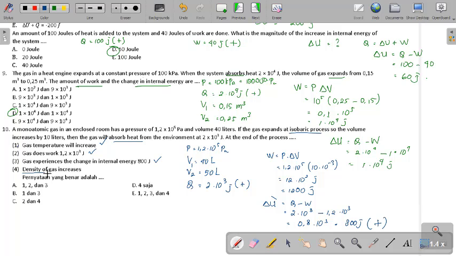Okay, the fourth, density of gas increases. Density, massa jenis, or with symbol rho, which is mass per volume, right? Because the volume is increases, nambah nih, it means the density will be decreases. Dia berbanding terbalik ya, so it will be wrong. The answer is decreases ya, karena ini berkebalikan dia. So the result, the answer is number A. 1, 2, 3, correct.